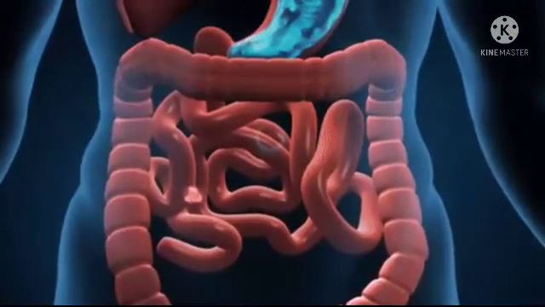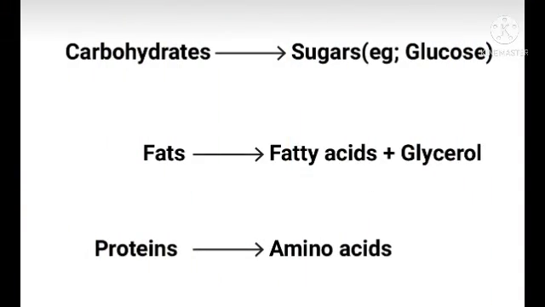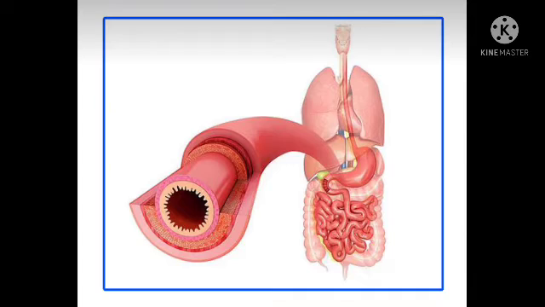The partially digested food now reaches the lower part of the small intestine, where the intestinal juice completes the digestion of all components of the food. The carbohydrates get broken into glucose, fats into fatty acids and glycerol, and proteins into amino acids. Now, let us understand absorption in the small intestine. The process of absorption is done by blood vessels on the wall of small intestine.